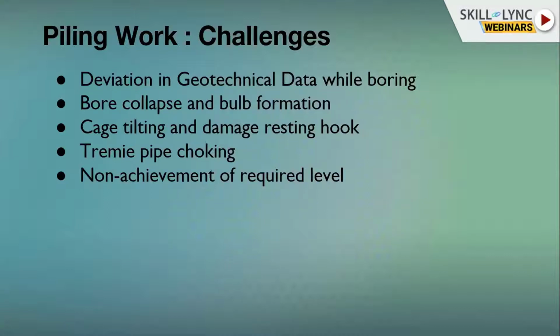The third important factor which an engineer faces during execution of a pile is cage tilting and damage to the resting hook. While lowering down a cage, suppose your cage is not vertical, meaning something went wrong during piling. So what will you do? In that case, you have to remove that cage, introduce a bucket for cleaning of the pile, and after that you can again lower down the cage.